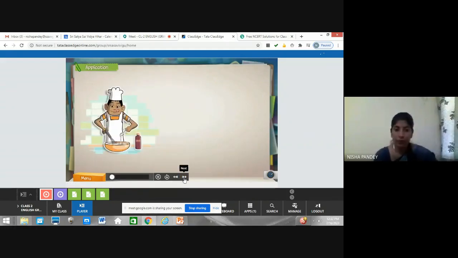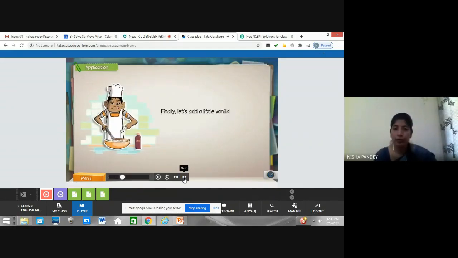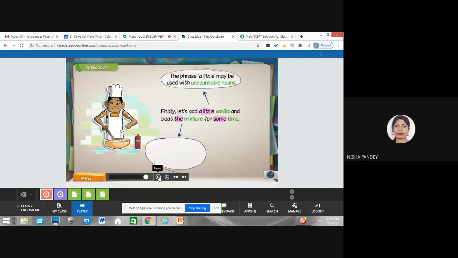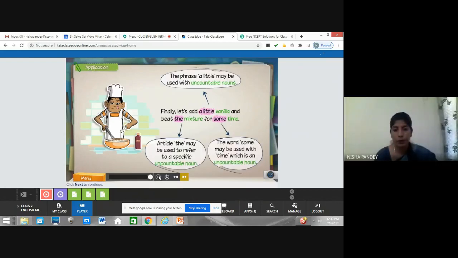Finally, let's add a little vanilla and beat the mixture for some time. So see here, children, vanilla. Again, it's an uncountable noun. So here we have used a little vanilla, right? It's a phrase. A little vanilla may be used for uncountable nouns, right? And here the mixture.